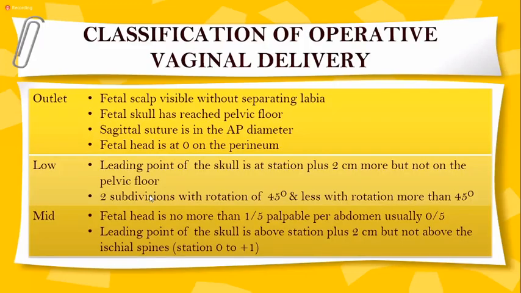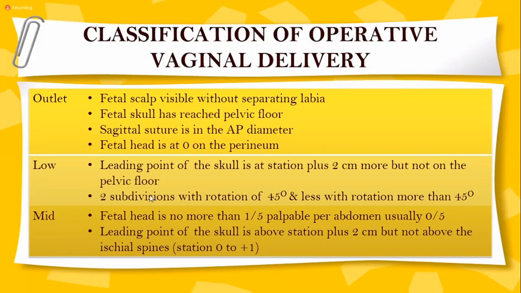Now, regarding the classification of operative vaginal delivery, there are different types of forceps. I'll show you later on. The outlet forceps, which we use most commonly in our clinical practice: the classification is when the fetal scalp is visible without separating the labia, the fetal skull has reached the pelvic floor, the sagittal suture is in the AP diameter, and the fetal head is at zero station on the perineum. So this is what you will see before you apply the outlet forceps.